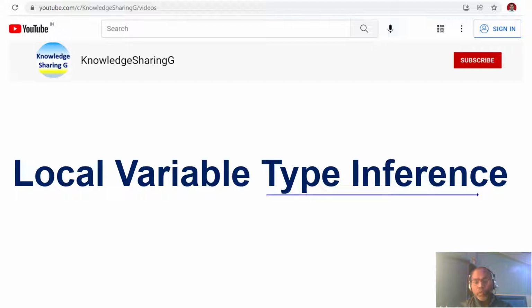Today I am going to discuss type inference. We are going to discuss since which JDK version Java supports local variable type inference, what are the different scenarios and situations where you can use local variable type inference, and what are the scenarios and contexts where we cannot use it, meaning the compiler does not even allow it. Okay, so first, let's understand what type inference is.